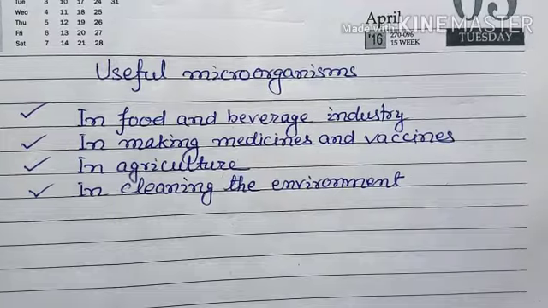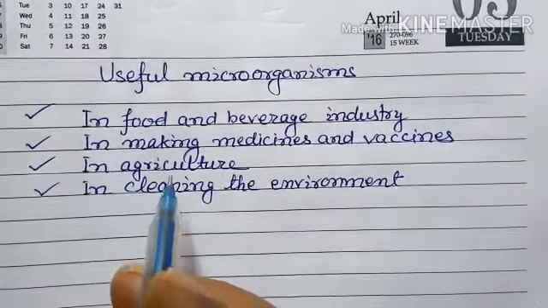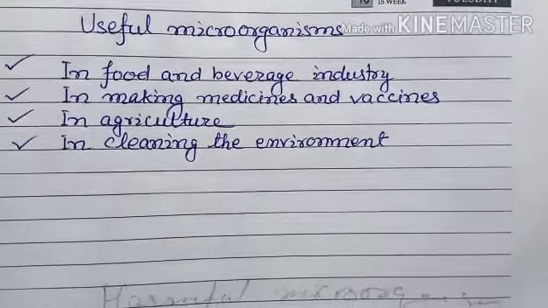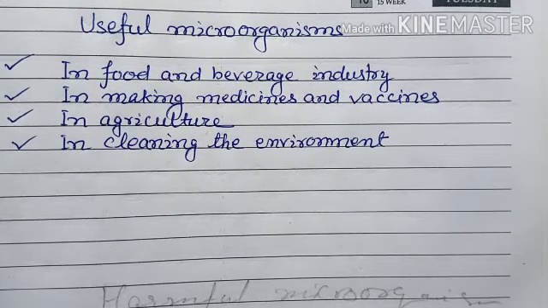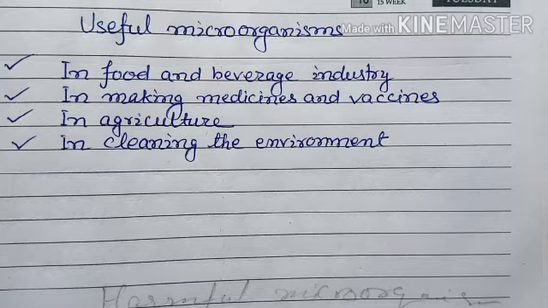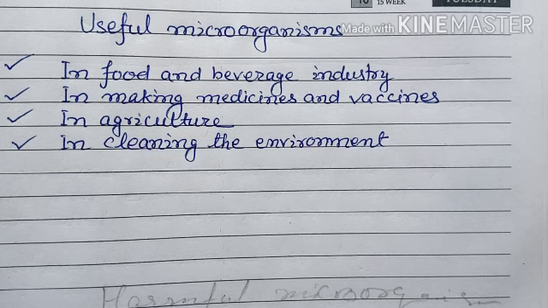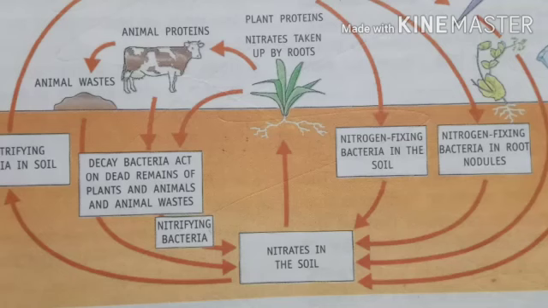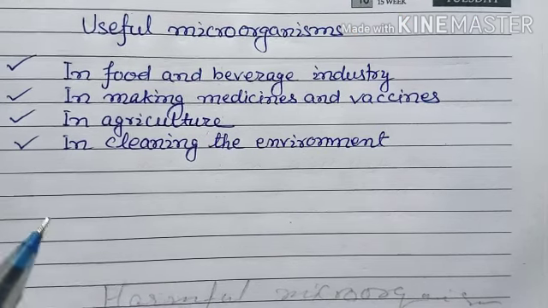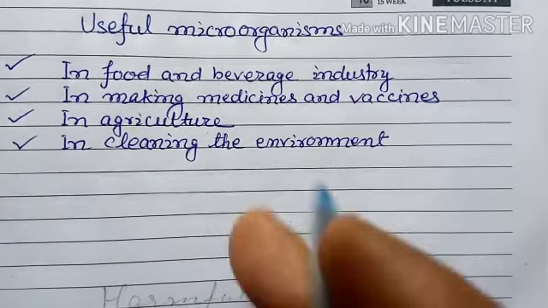And students, now we'll discuss agriculture also. These are very helpful. How? Some bacteria live in the root nodules of plants such as gram, peas and beans, which we have discussed in the nitrogen cycle also. The bacteria absorb the nitrogen of the atmosphere and convert it into nitrate, which serves as natural fertilizer for plants. Now we'll discuss cleaning the environment, students.